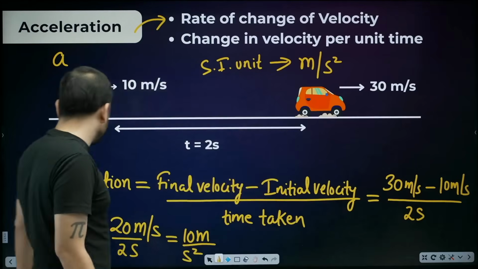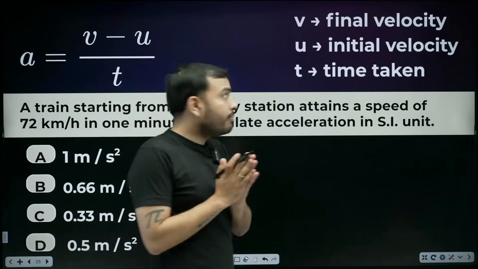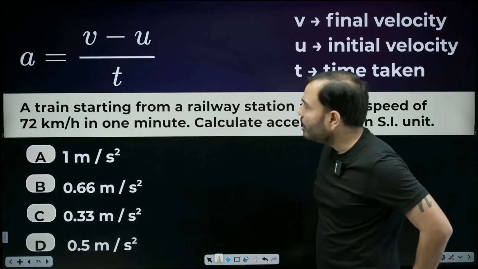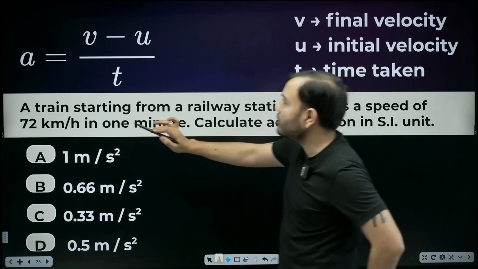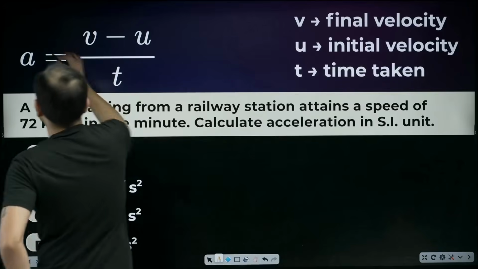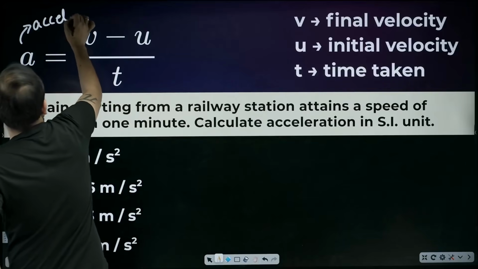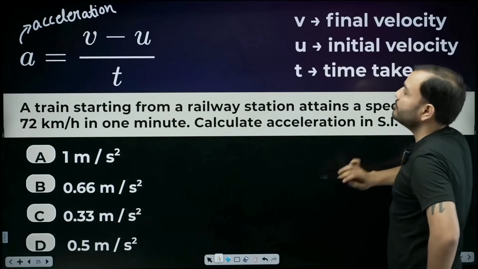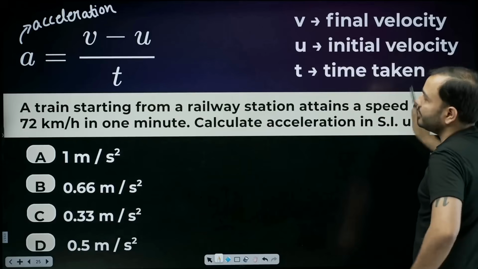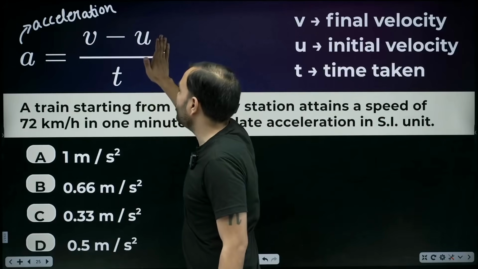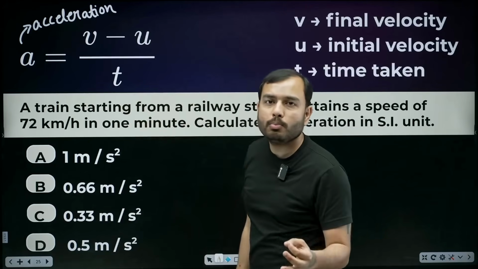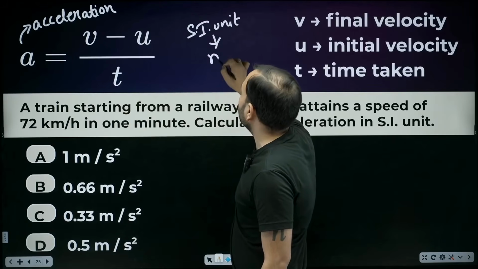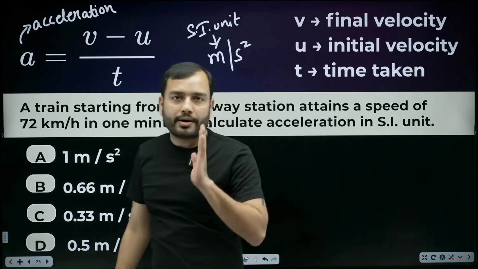Its formula is very simple, beta. The formula of acceleration is very simple. Look again, a very simple formula. A is equal to V minus U by T. Now what is V minus U by T? What is A, beta? A is obviously acceleration. What is V, beta? Final velocity. What is U? Initial velocity. What is T? Time taken. Final velocity minus initial velocity upon time taken. V minus U by T. And beta, we have to remember it's an SI unit, and in which unit will the answer come? It will come in meter per second squared.